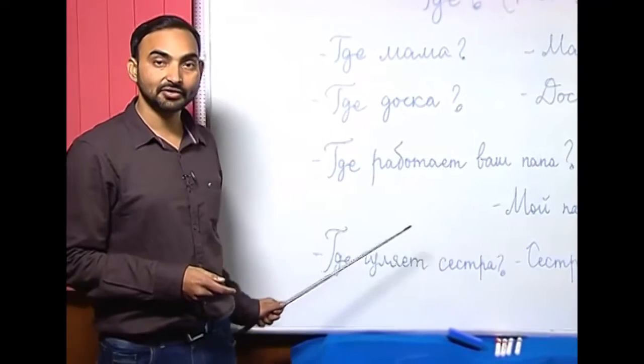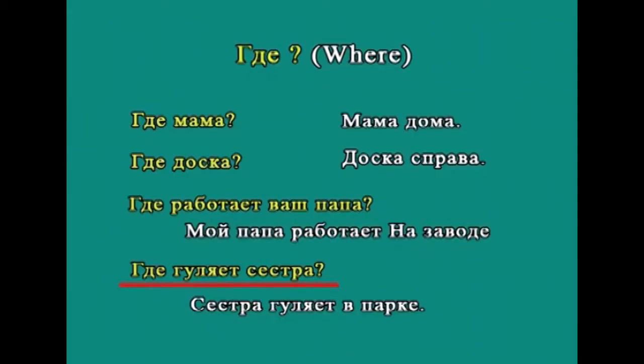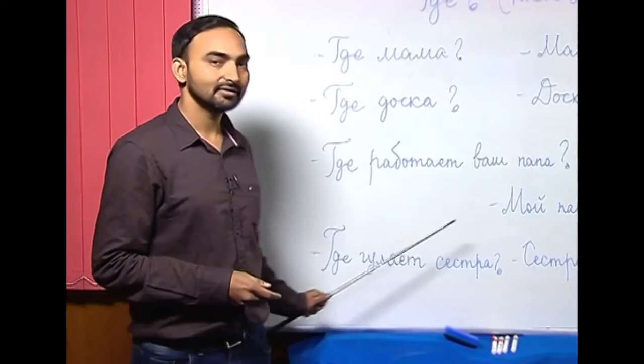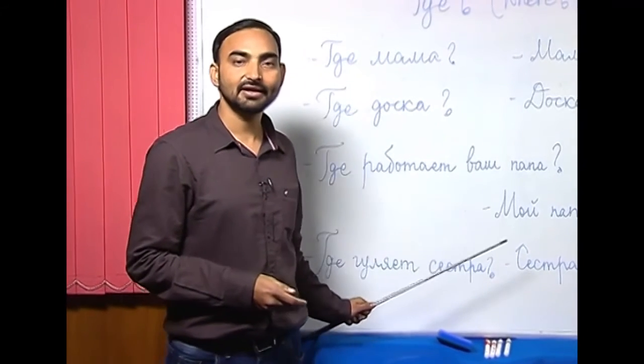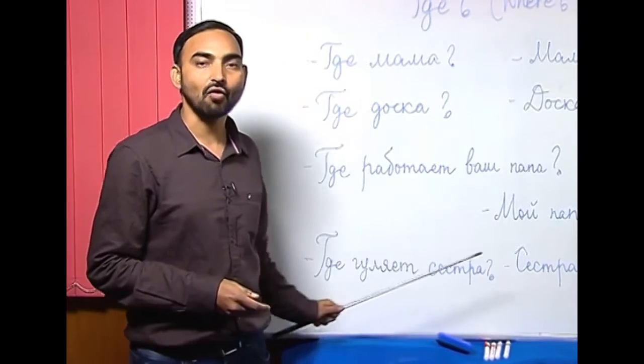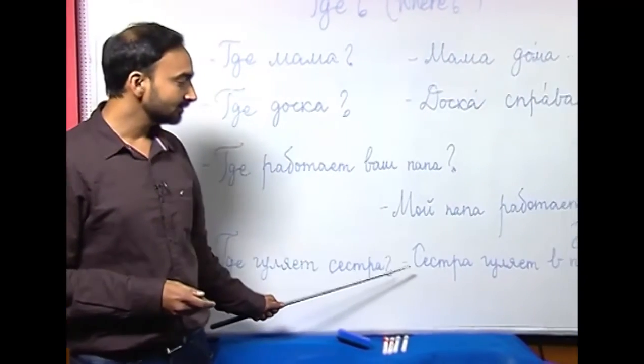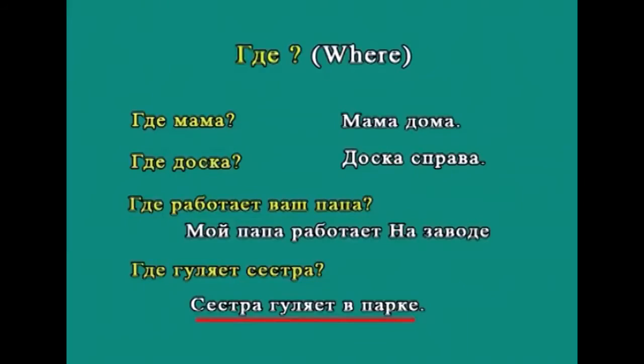The next interrogative sentence I have written is где гуляет сестра? Where does sister take a walk, or where does sister walk? And the answer is сестра гуляет в парке. Sister is walking in the park.